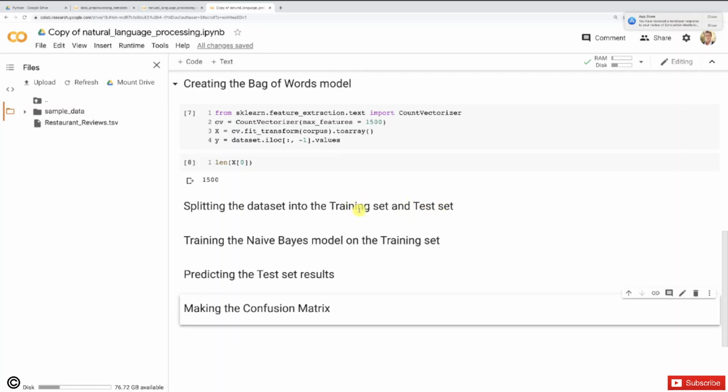Then you're going to use the training set composed of x_train and y_train to train the naive Bayes model. Then you're going to predict the test set results using the test set, containing reviews and their outcomes on which the model wasn't trained. And finally, you're going to make the confusion matrix and compute the accuracy.